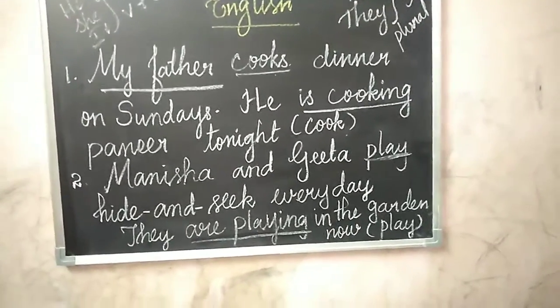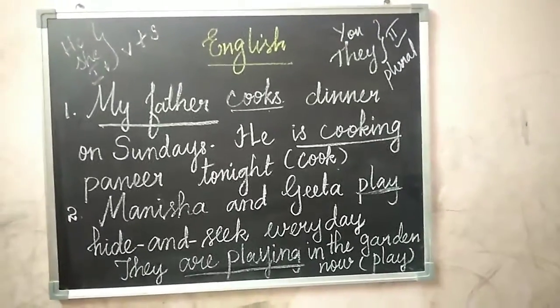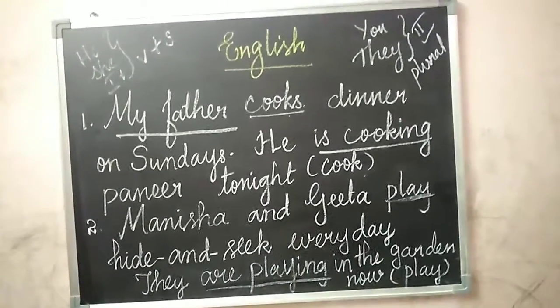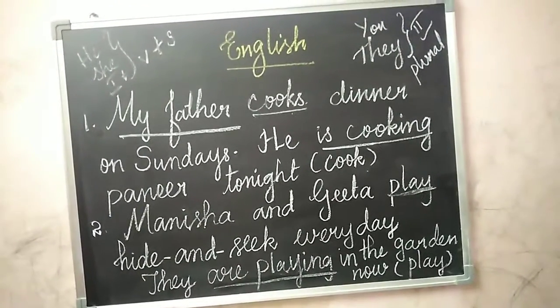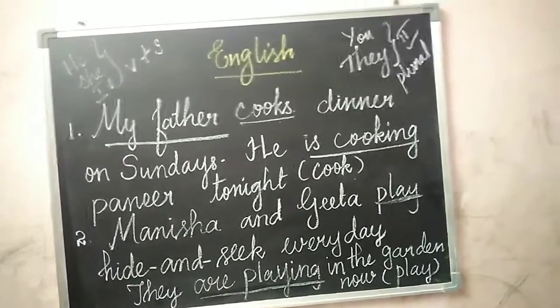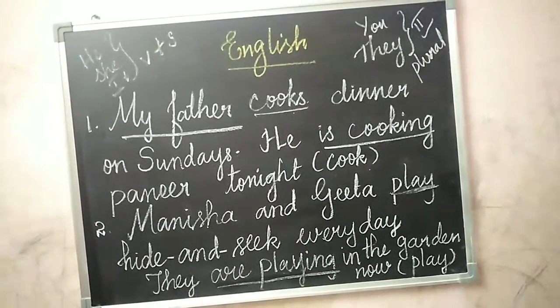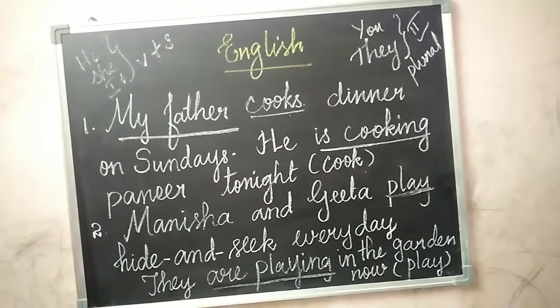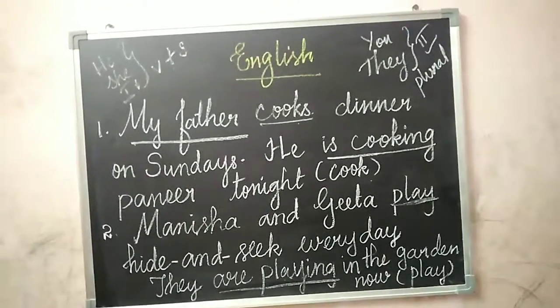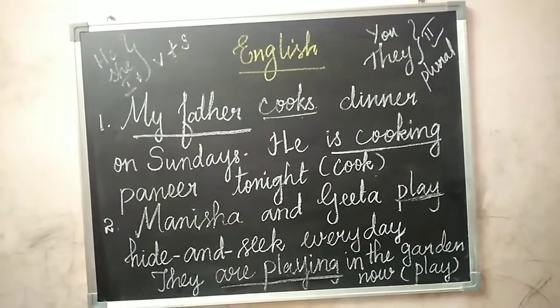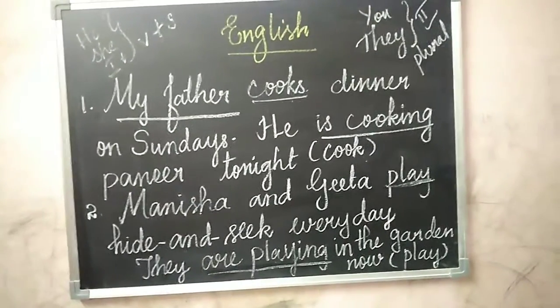I wrote some exercises, children. Complete these sentences with the correct form of the words in the brackets. I wrote 2 exercises. You have to see the bracket and decide how to use the main verb and helping verb. Okay, children. First one: My father cooks dinner on Sundays. He is cooking paneer tonight.